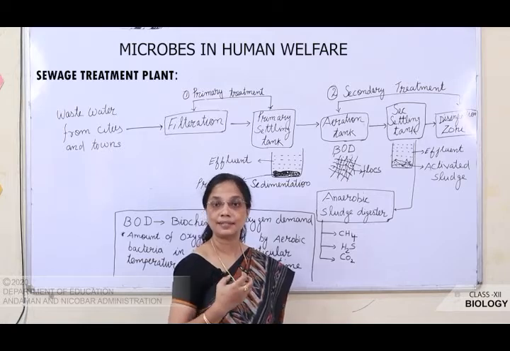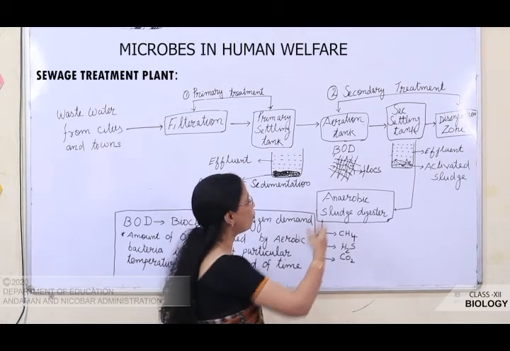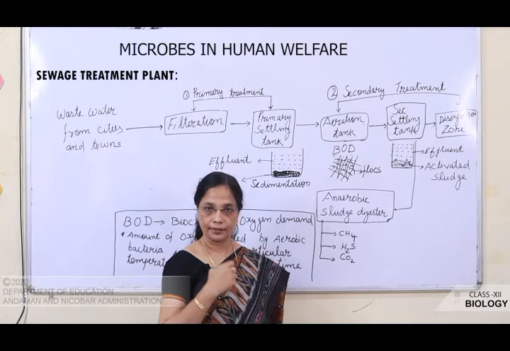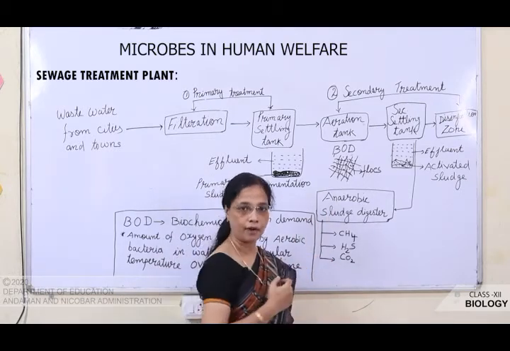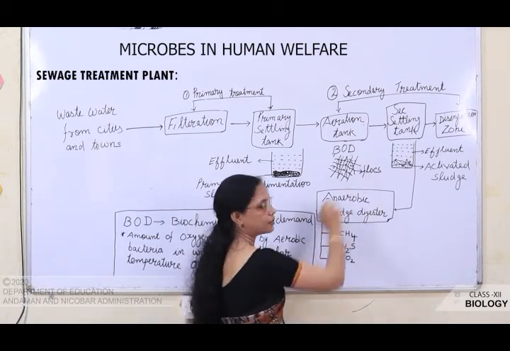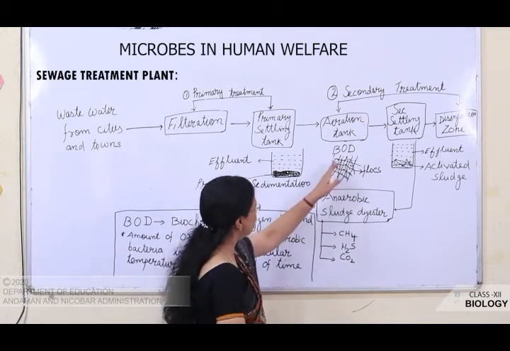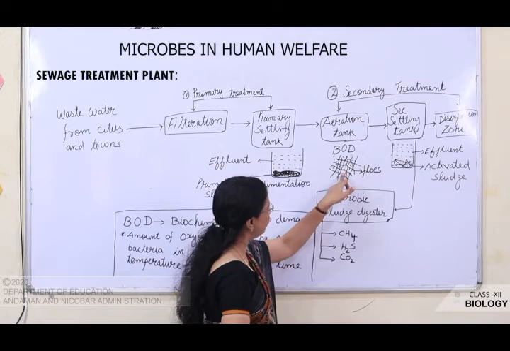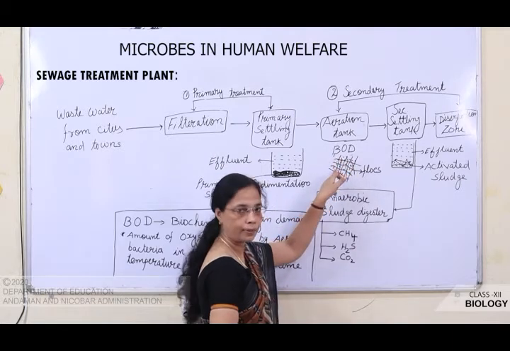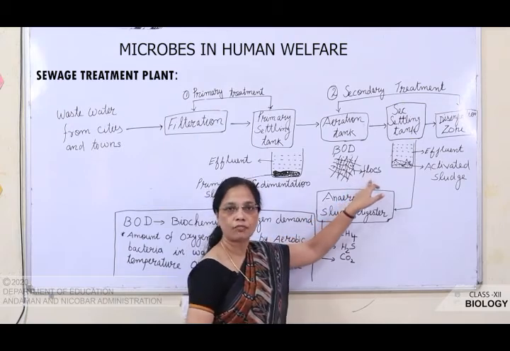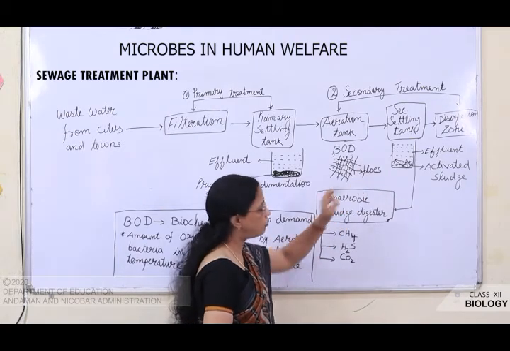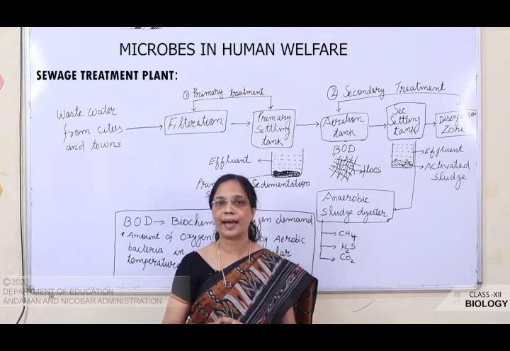Aerobic bacteria's number increases. This aerobic bacteria develops along with the fungal hyphae to form flocs. So what is floc? These are aerobic bacteria and fungal hyphae together known as flocs.